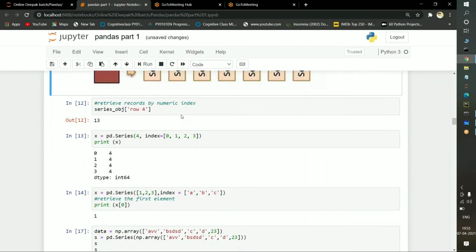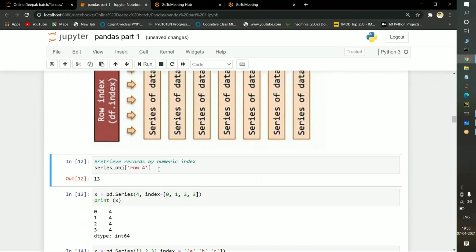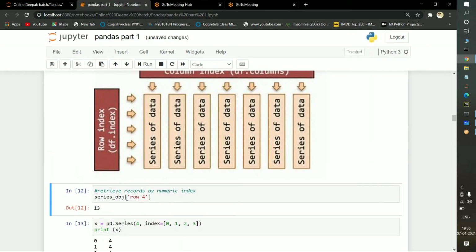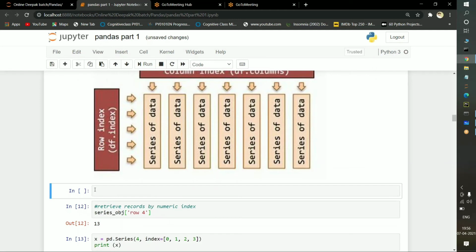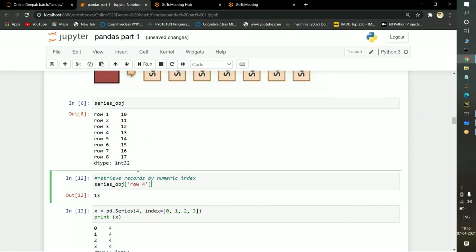So here another example. Retrieving records by numerical index. What do you mean by this here? So I am passing a variable here. I will do one thing. I will just open a new cell here. I'll just pass the data again. And if I execute it, you will see the data above. So from this data, I am only accessing the 4th row value. What is the 4th row value? Row 4 index position value 13. Okay, see, 13 has been executed.